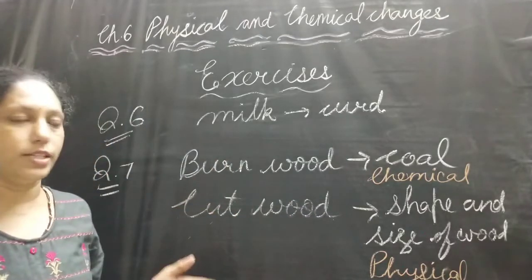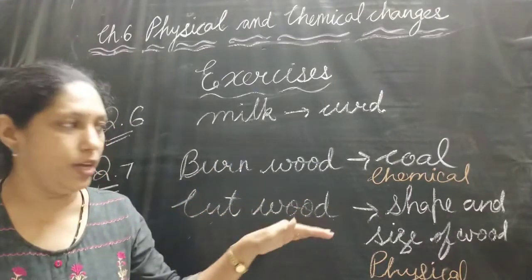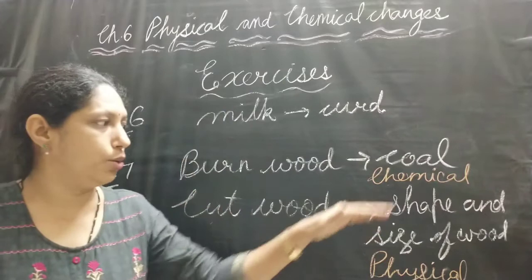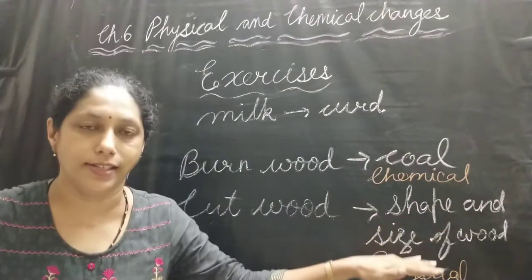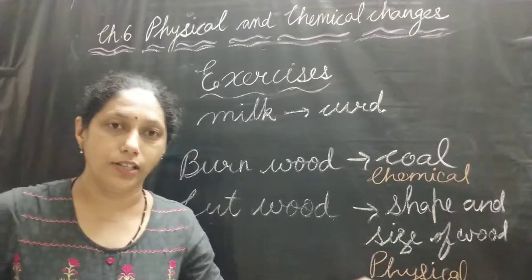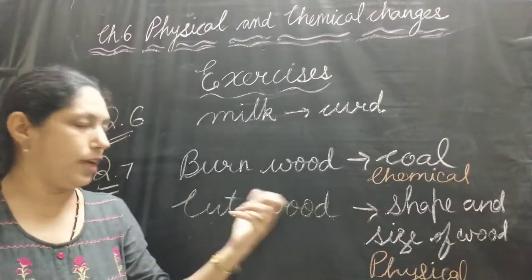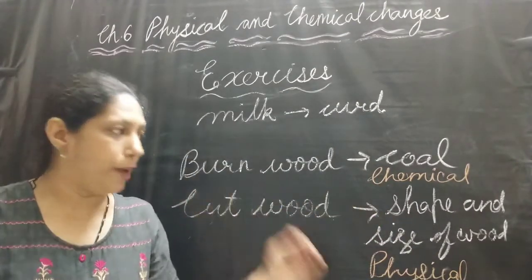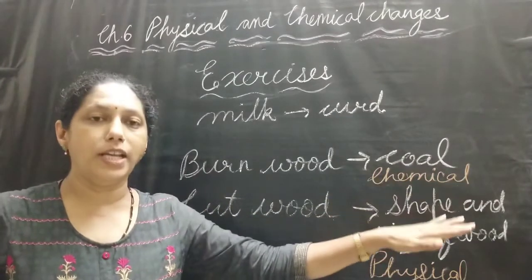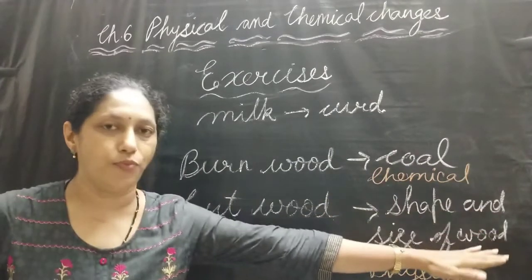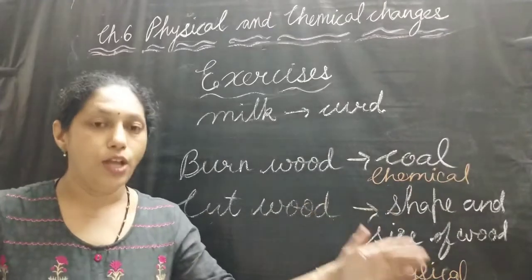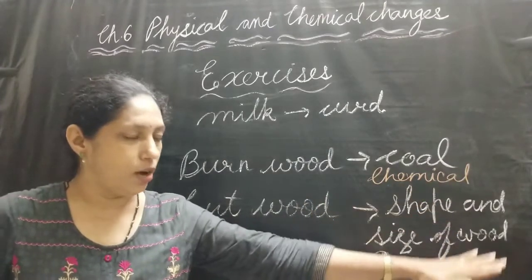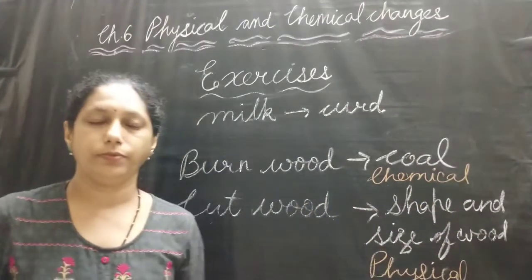And the other process is cutting of wood, in which the wood is cut into different shapes and sizes, and it's a physical change. Here also we cannot obtain the full log of wood once again, but here the properties of the pieces of wood and wood are the same. So this is a physical change.